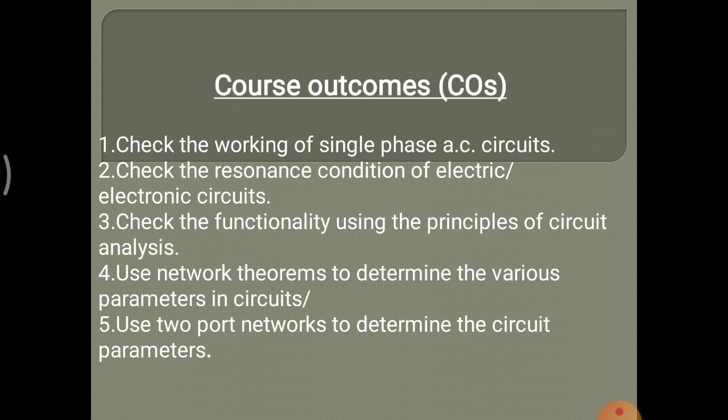Course outcomes: there are 5 chapters or 5 units, and there is 1 course outcome for each unit. First, check the working of single phase AC circuit. Second, check the resonance condition of electronic circuit. Third, check the functionality using the principle of circuit analysis. Fourth, use network theorems to determine the various parameters in circuit. Fifth, use two-port network to determine the circuit parameters.